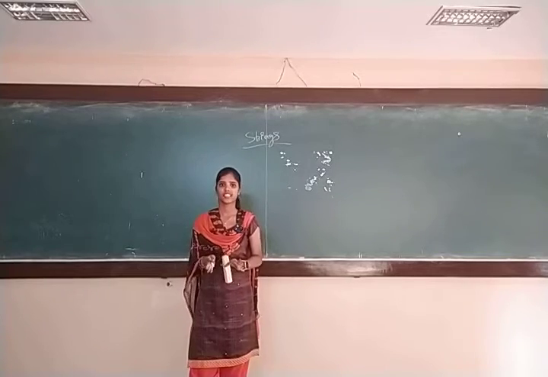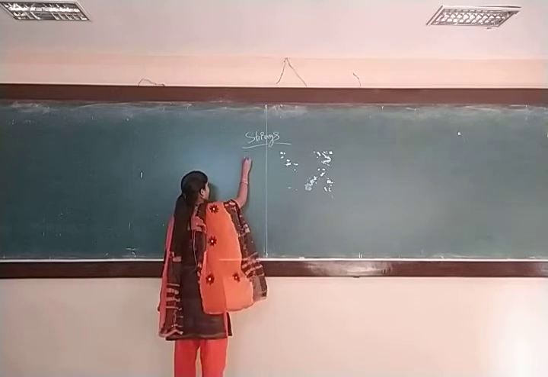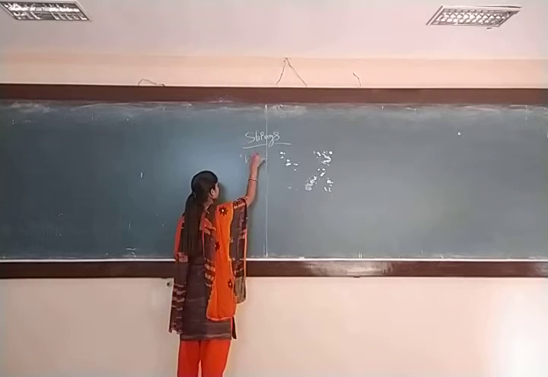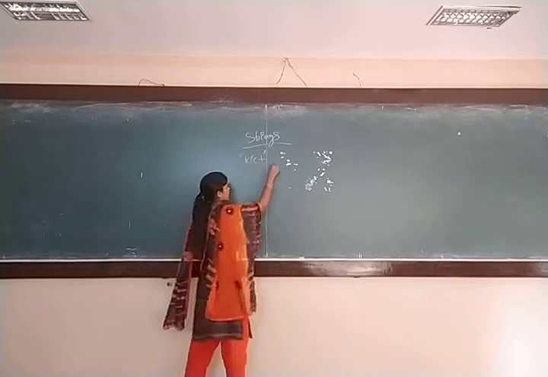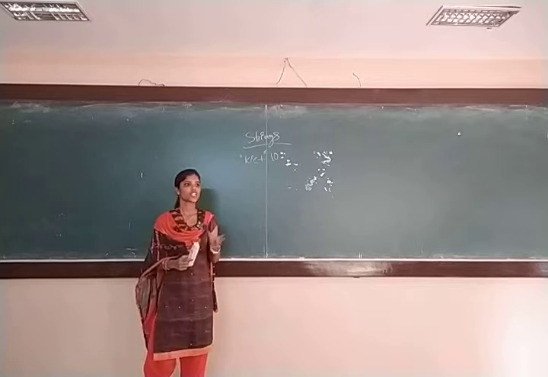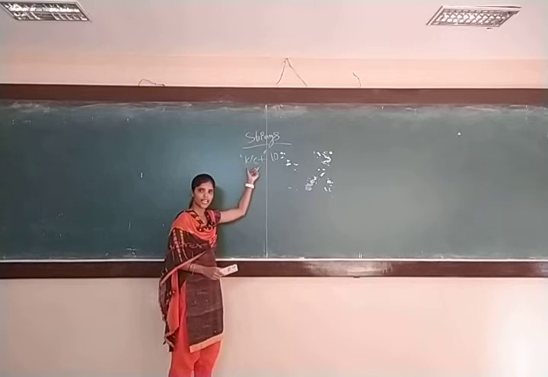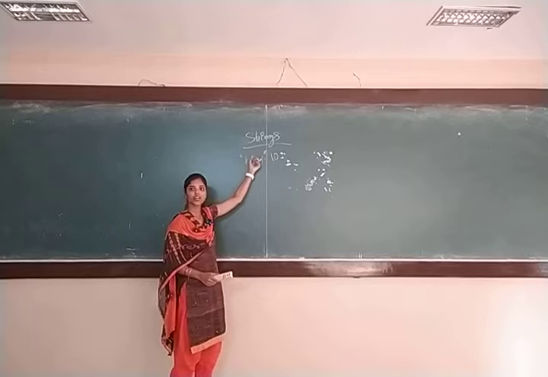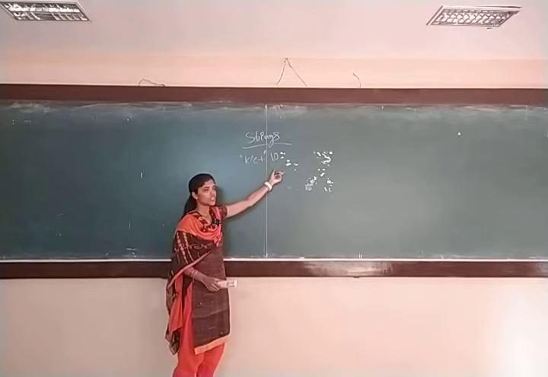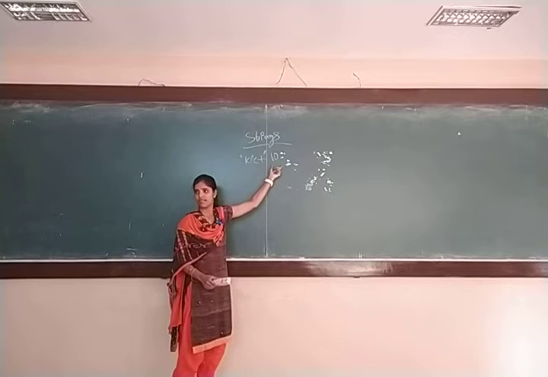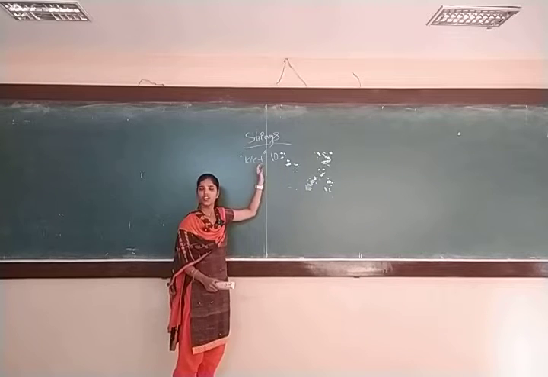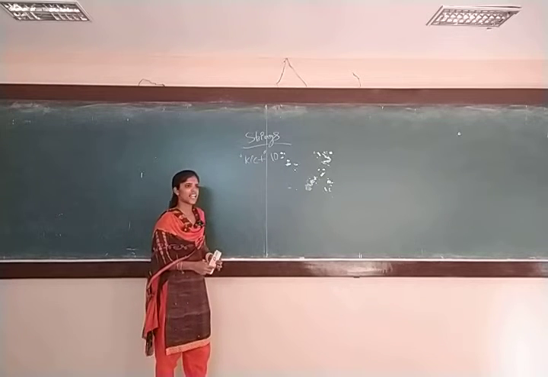A collection of characters which are included in double quotes and ended by the null character is nothing but a string. So string is nothing but a collection of characters which are within the double quotes, ended by the null character. Is that okay? This is the definition for your string. Is that clear? So string is nothing but a character array.